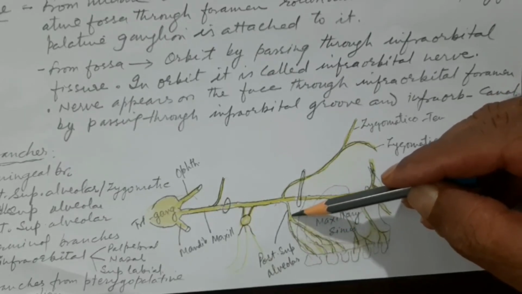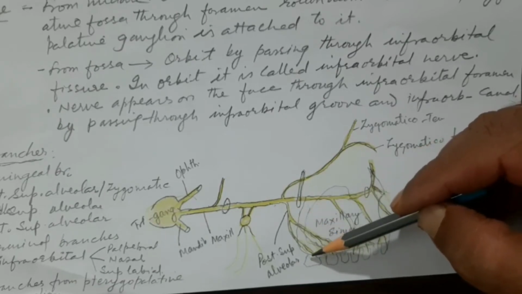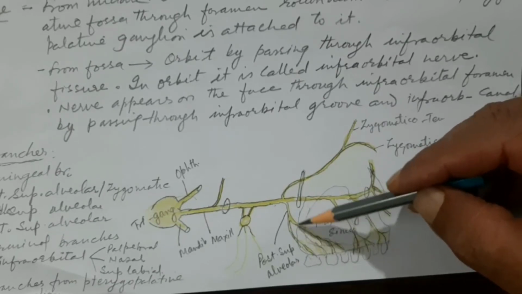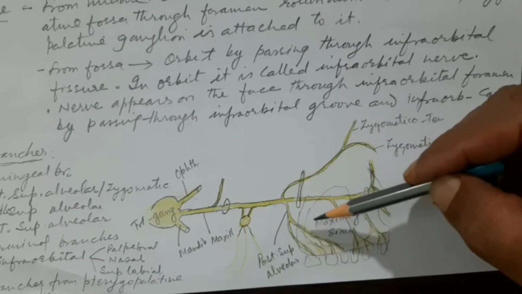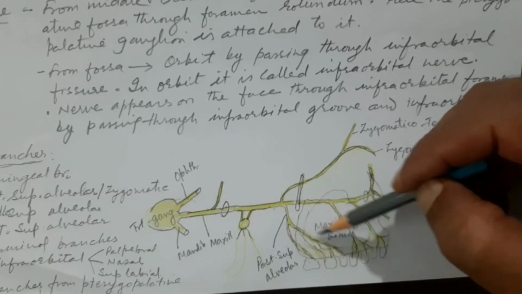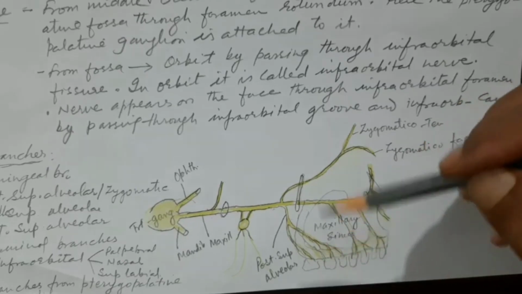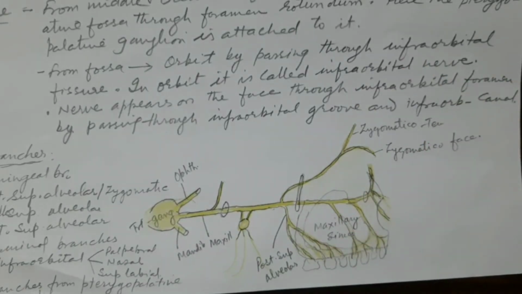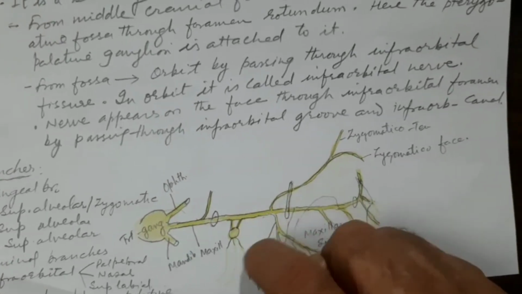So this is the posterior superior alveolar nerve. Its multiple fine branches will pierce the posterior surface of the body of the maxilla, which can be seen in a dry skull, and then these branches will go and supply the molar teeth, the three molar teeth. Okay, posterior superior alveolar. So till this, it is in the pterygopalatine fossa. These are the branches from the pterygopalatine fossa.